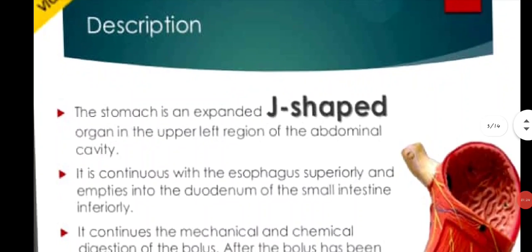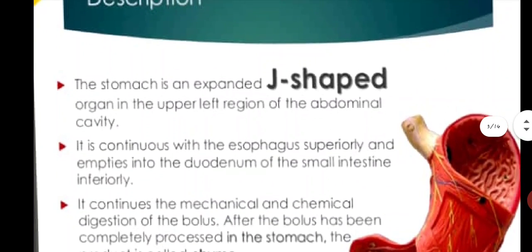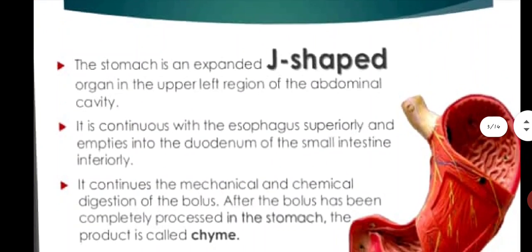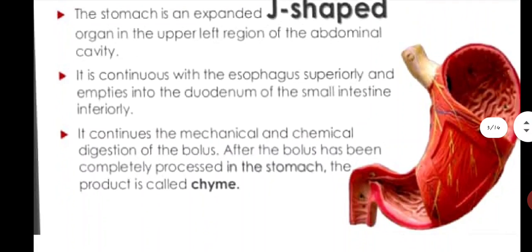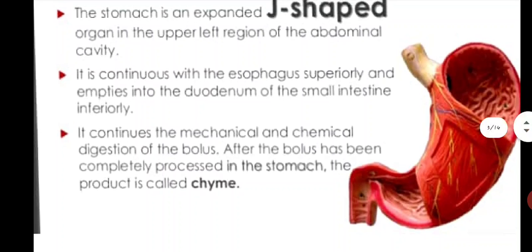The food has reached your stomach. So, the introduction of your stomach. The stomach is an expanded J-shaped organ in the upper left region of the abdominal cavity. You can see how your stomach looks.